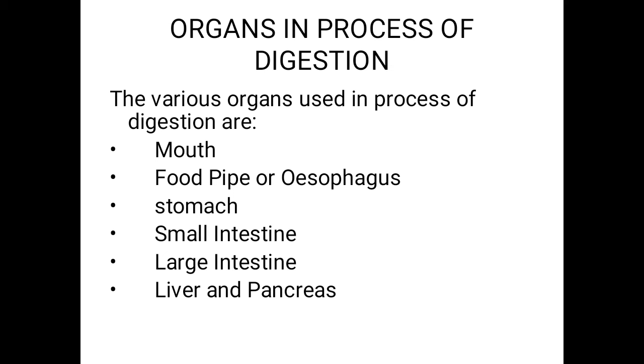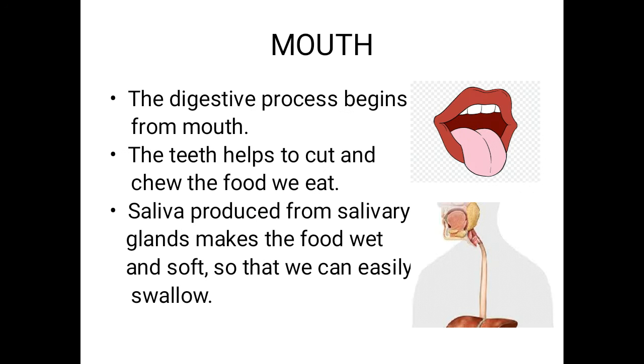The various organs are mouth, food pipe or esophagus, stomach, small intestine, large intestine, liver and pancreas. So first we are going to see about the mouth.